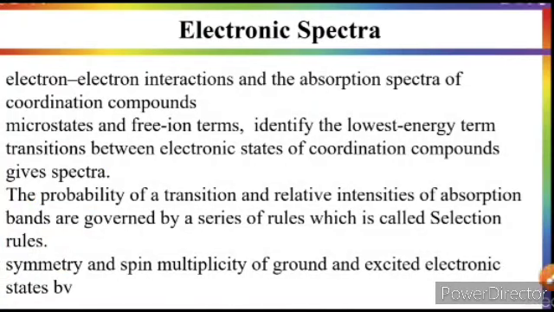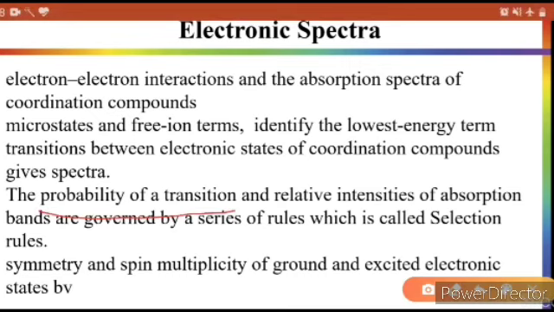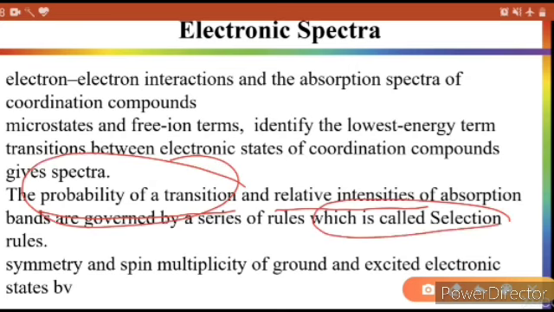Now what is the probability of a transition and what is the intensity of a transition? It means how much chance there is for a transition to happen and with what intensity, whether a weak or intense spectra is obtained. To get these two points, there is a certain rule which governs them, and that rule is called the selection rule. The selection rule gives the relative intensity of an absorption band in an electronic spectra.